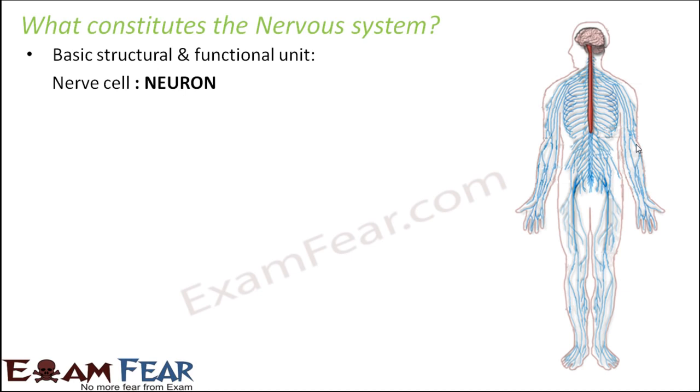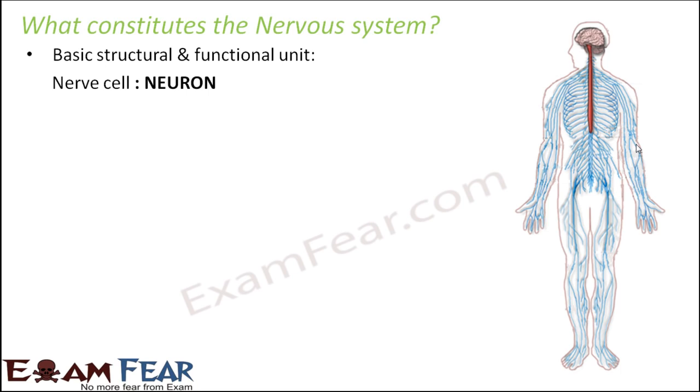Now what is the job of the nervous system? To transmit information from one part of the body to another. So each neuron helps to transmit information. And how is the information transmitted in the nervous system? As I said, in the form of electric impulses. So how can we say that each neuron is a functional unit? Because each neuron helps to transmit an impulse, and millions of neurons are doing the same thing, and that is why the nervous system is able to transmit electric impulses. So many such neurons join together to form the entire nervous system. These neurons help in transmitting information to different body parts.